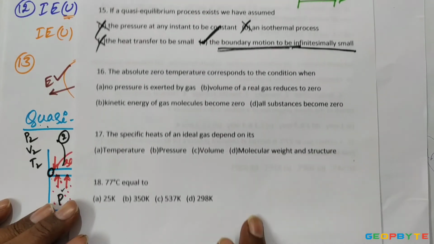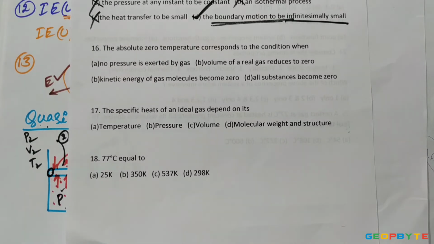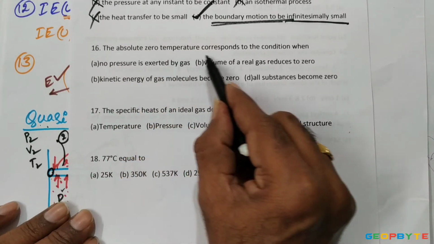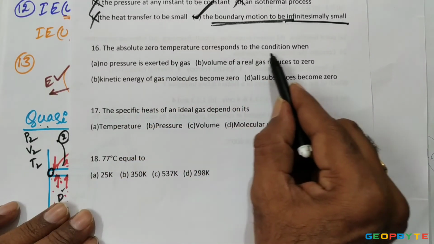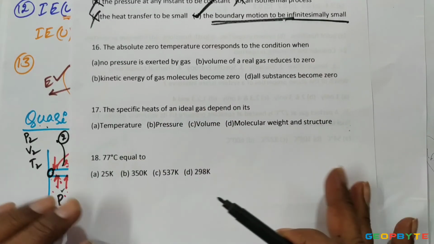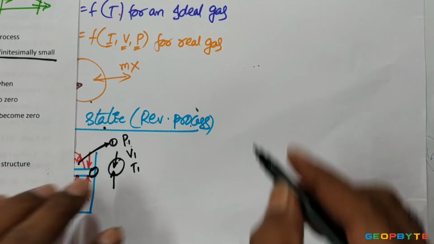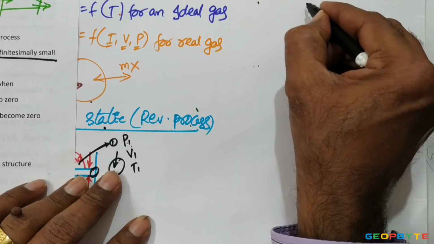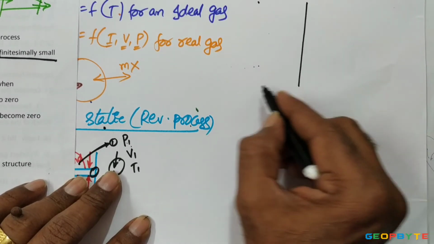Now come to the 16th problem. The absolute zero temperature corresponds to the condition when, as we know, the absolute zero state is the state where the molecular motion is zero.